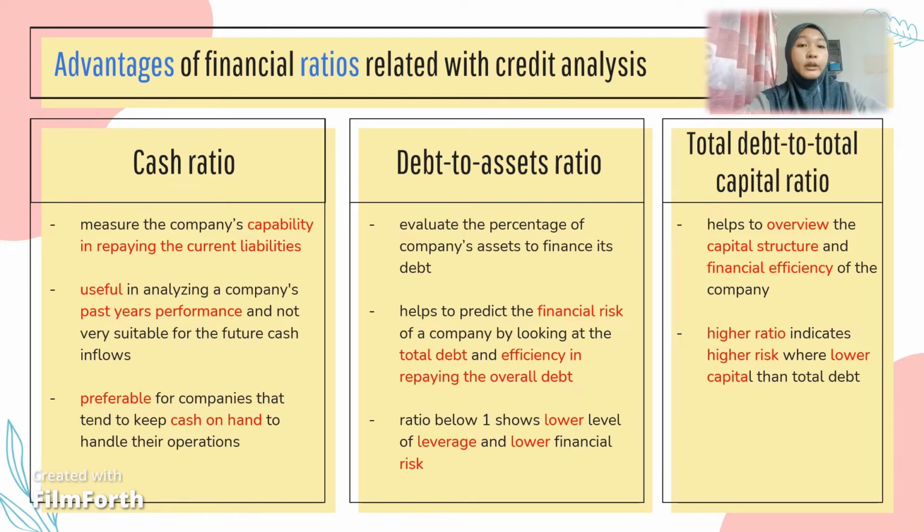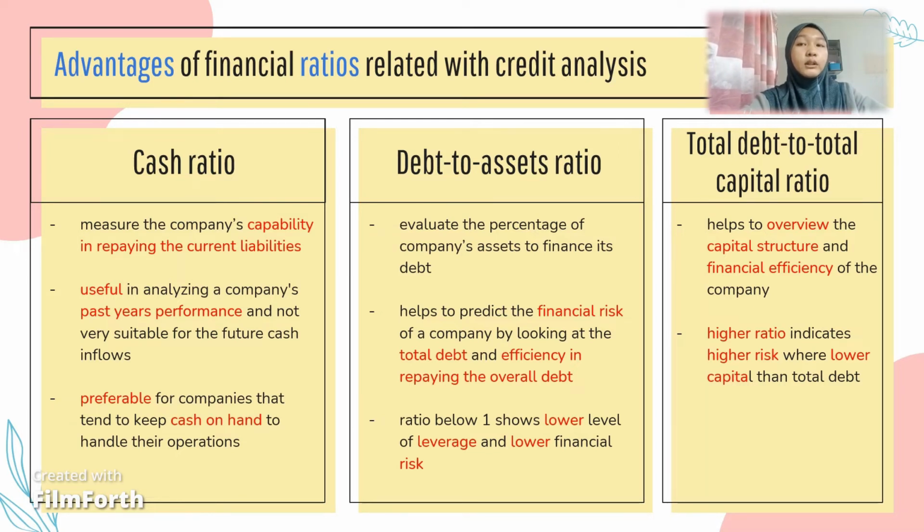From that prediction, the creditors can decide whether they want to extend an additional loan to their borrowers or not. In measuring the borrower risk, a debt to asset ratio below 1 will indicate a lower level of leverage and risk from that borrower, while a ratio above 1 indicates a higher level of leverage and risk from the borrower.